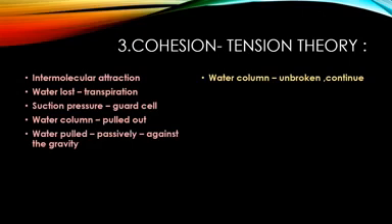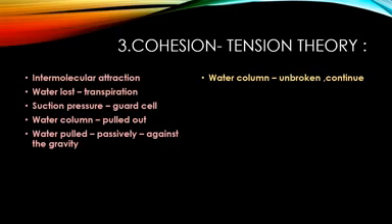Some limitations of the cohesion tension theory. First, for continued transpiration pull to operate, the water column should be unbroken and continuous. But due to temperature fluctuation during day and night, gas bubbles may enter the water column, breaking the continuity of the transpiration pull. This is the first limitation of this theory. Second, this mechanism assumes that tracheids are more efficient than the vessel as their end walls support the water column. This is the second limitation.